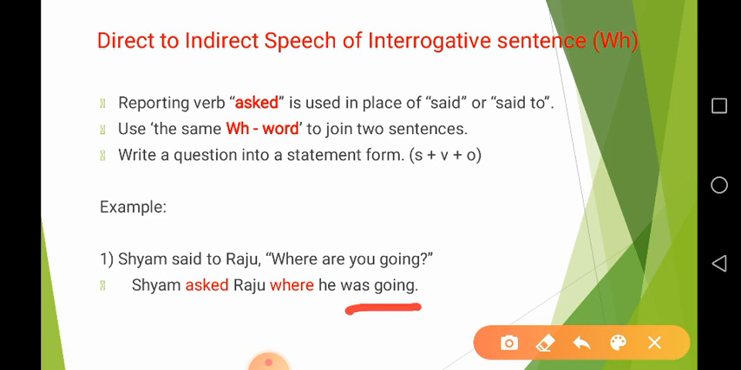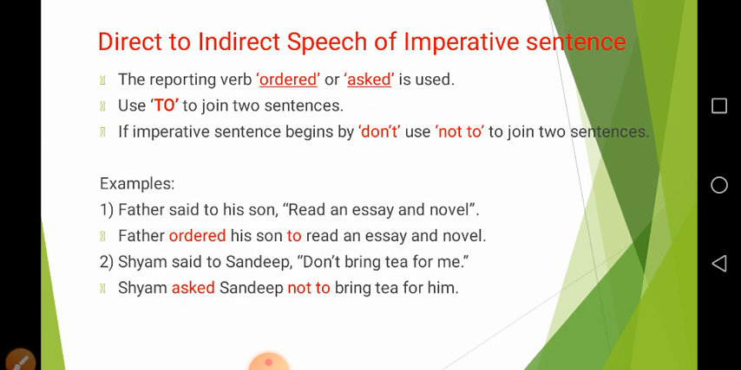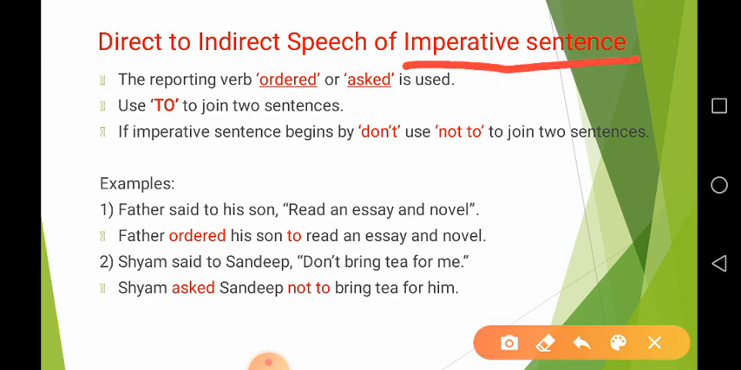Have you got that? Okay, very good. Now, let us see the next, direct to indirect speech of imperative sentence. Do you know what is an imperative sentence? A command sentence. An imperative sentence starts with a verb first. So if your sentence has begun with the verb, this is called an imperative sentence.